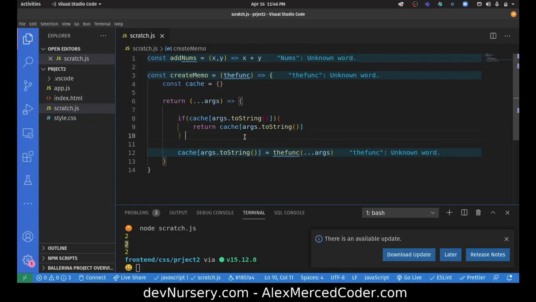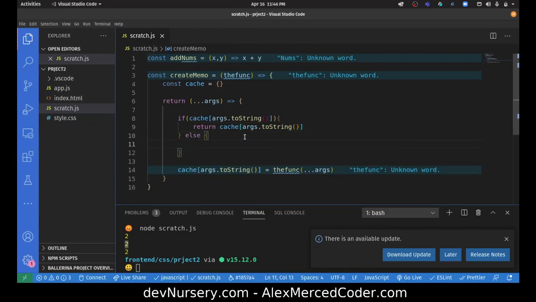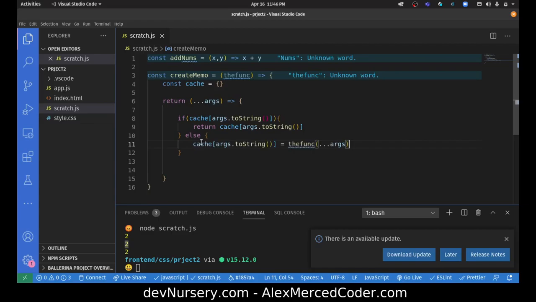Else, if that property is not in the object, which means we've never used those arguments before, then we'll actually run the function and return the value of that. Cool, that should do it.